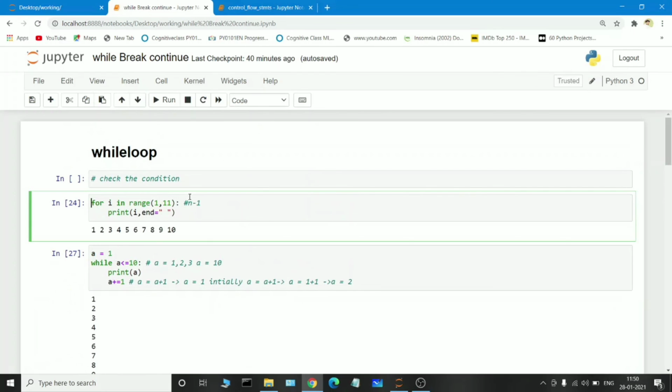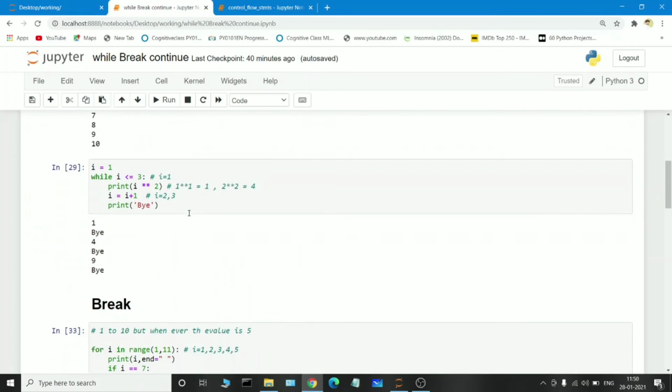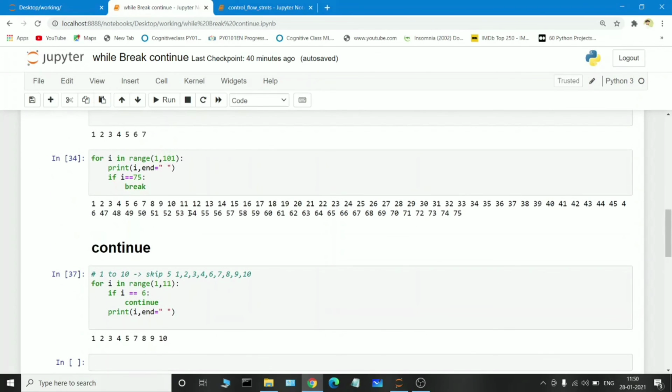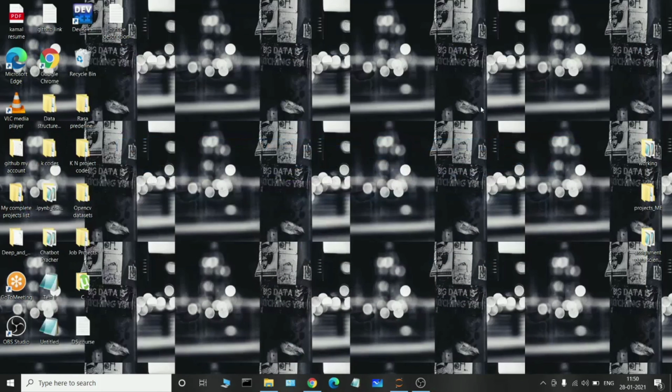And the while loop is used to check the condition. Whenever the condition is true, only then will the logic be executed successfully. So this is how the while loop, as well as the break condition and the continue condition, work. So I think you have a clear idea in this section. In the next section we will learn about the list built-in data structure. So until then, take care. We'll meet in the next section.